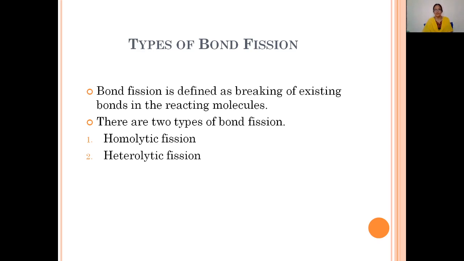And there are two types of bond fission. The first one is homolytic fission and the second one is heterolytic fission. So what is bond fission? Bond fission is defined as the breaking of existing bonds in the reacting molecules. And this bond fission is of two types: the first one is homolytic fission, the second one is heterolytic fission. Now let's discuss each type of bond fission in detail.